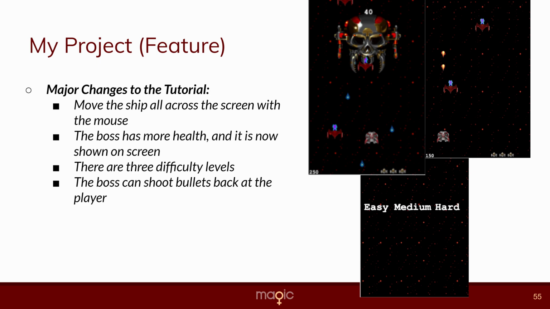So there's some minor changes, like changing the enemy sprite, but the major ones are moving the ship across the screen with the mouse, since it cannot move up and down in the original game. The boss has more health. It has twice as much now, and it actually shows so the player can tell how much health the boss has left. There are 3 difficulty levels for people, so depending on how relaxed of a game people want or how confident they feel with the game, they can decide that now. And the boss can now shoot bullets back at the player, which makes it a lot more intimidating.